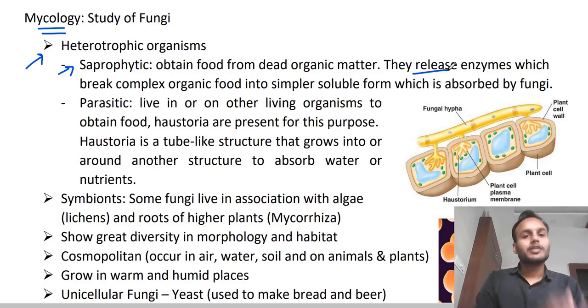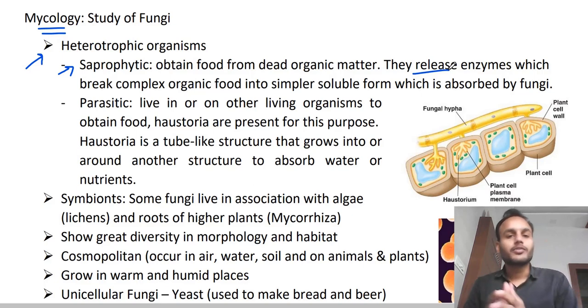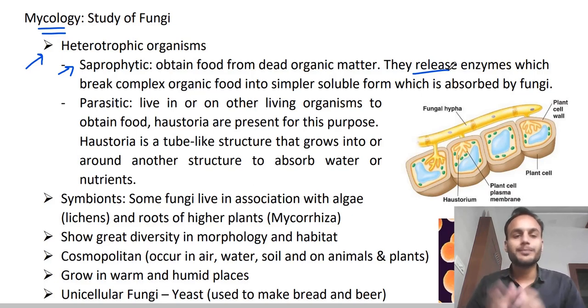That complex compound is then converted into a simple product, and that simple form of food is absorbed by the fungi. It's that simple, right? And in this process, many nutrients are also given back to the soil, right? So this is the simple way. You have seen many dead organic matters and garbage where these fungi usually grow.